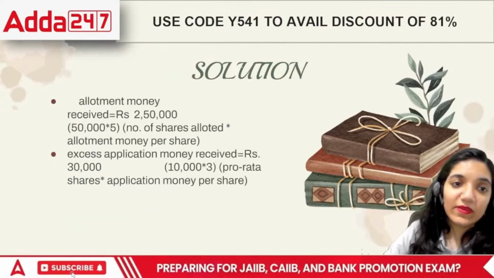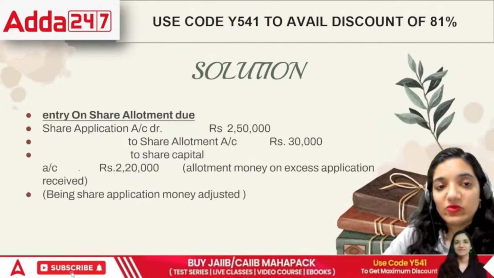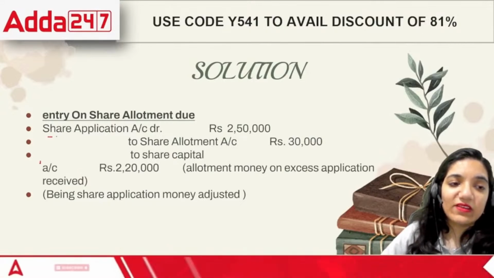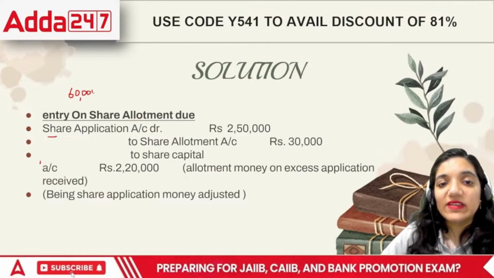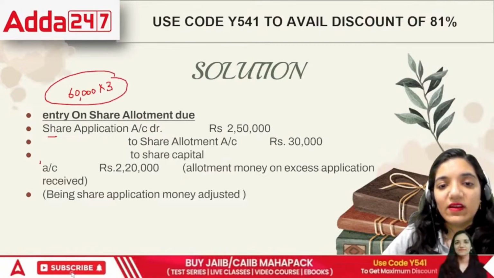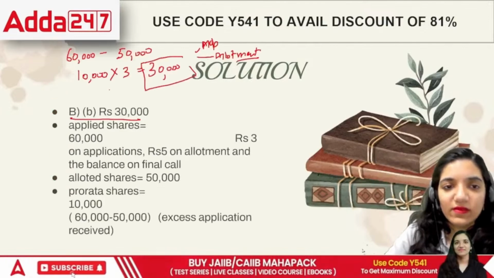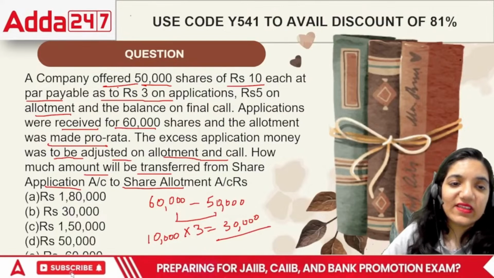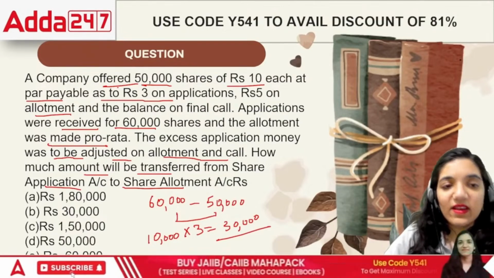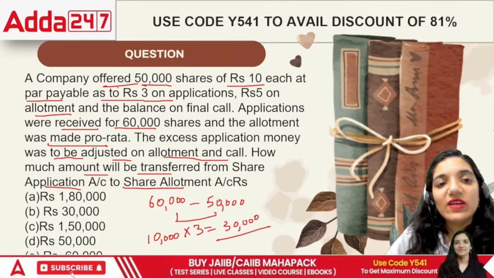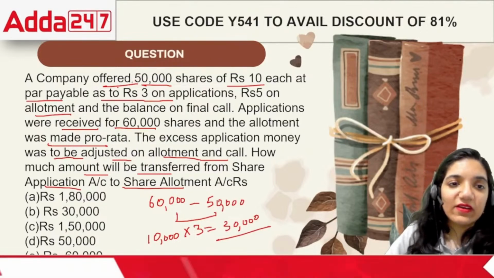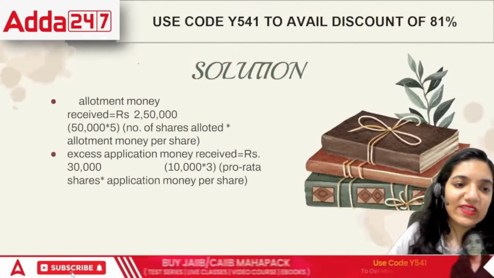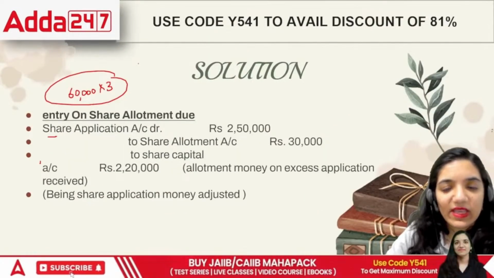Right? Now, let's move on towards the next point. These are the basic entries that you can put there. Share application money that they received was for 60,000 shares. Now, 60,000 into 3 there. We received 60,000 into 3 there, but that means we were supposed to have 60,000 into 5. That is, we were supposed to have around 3 lakh rupees now.